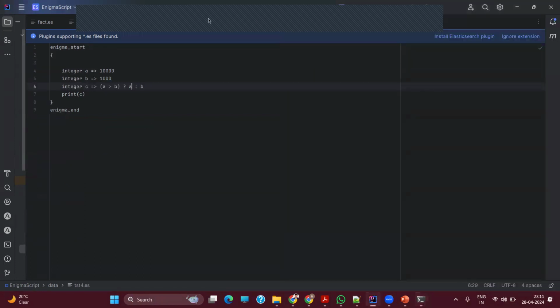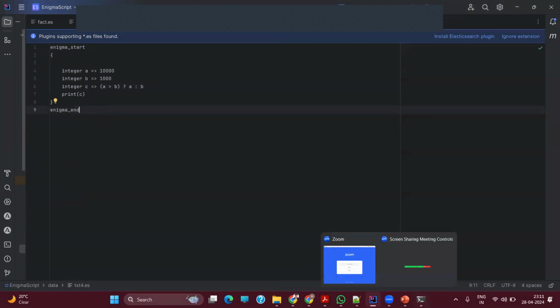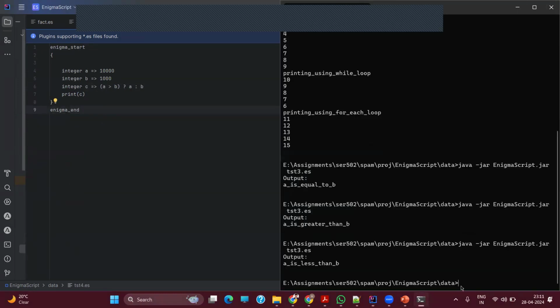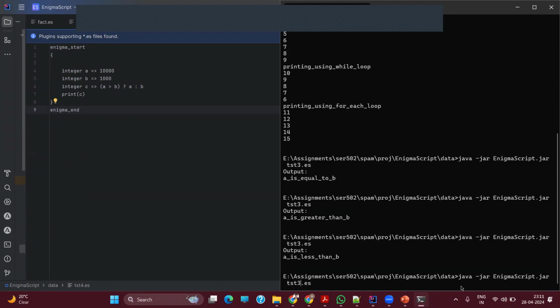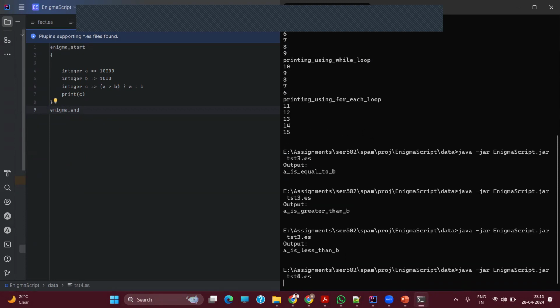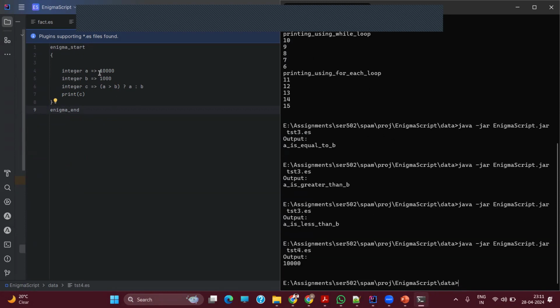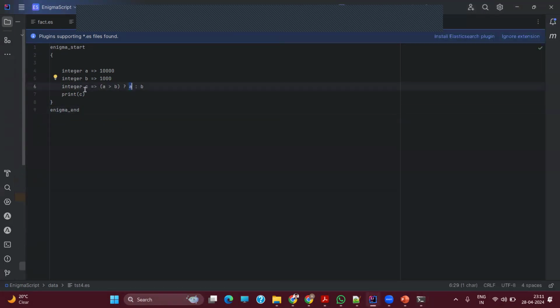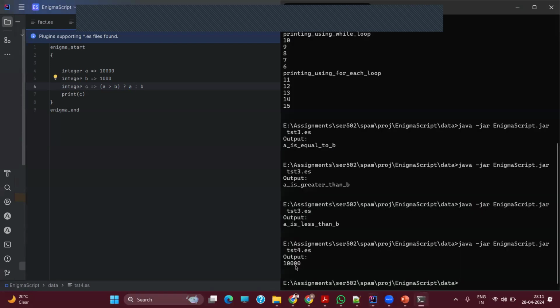So let me go to the ternary operator. Here we can see that A is greater than B, so it's true, and the first value A is getting assigned to C. When I print the C value, it's showing 10,000.